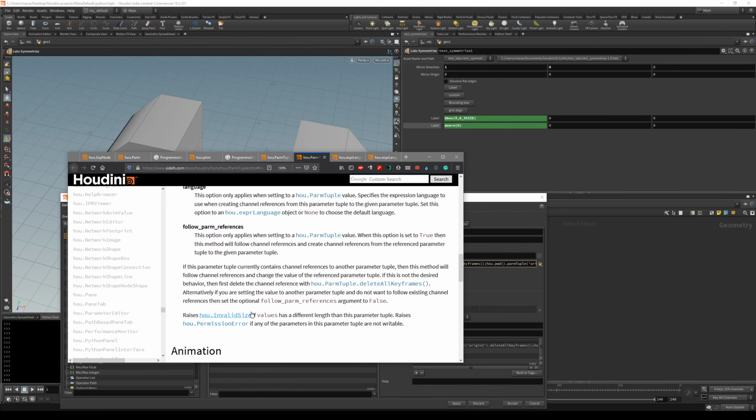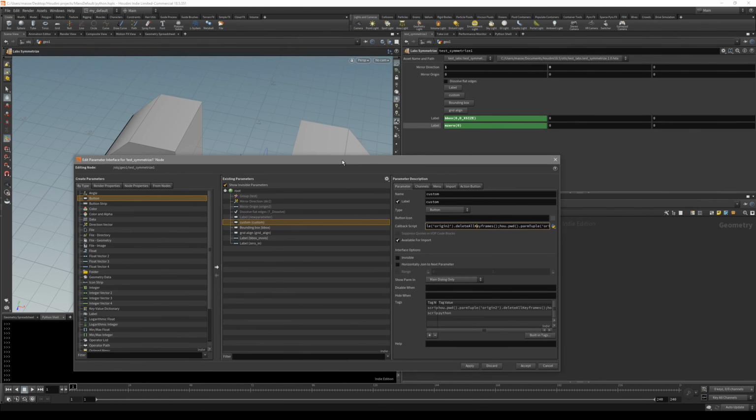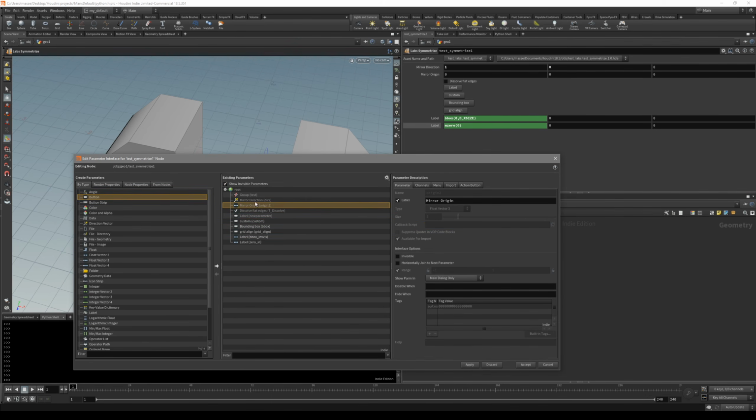It's set, and this actually talks about, if this is not desired behavior, first delete the channel reference with the parm tuple, delete all keyframes, basically, and that's it. Basically we are deleting and then we are getting int values in it, and that's it. So I hope you found this useful, and tell me what you think about it, and there may be more Python things coming. So see you next time and take care.